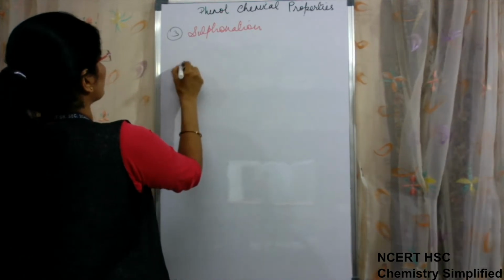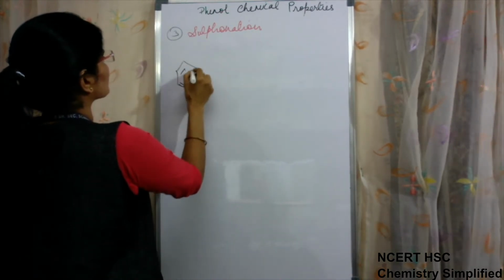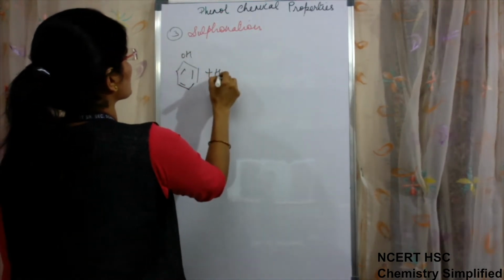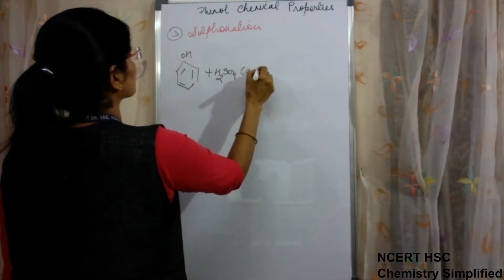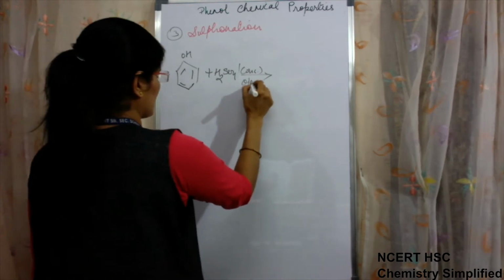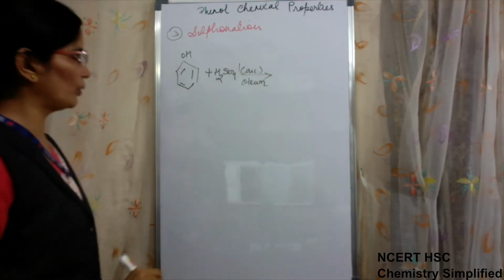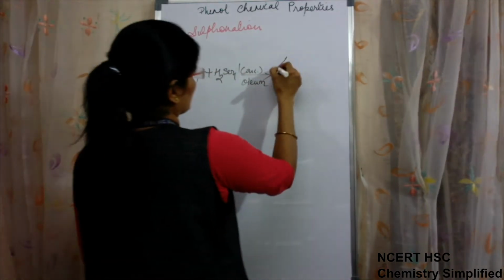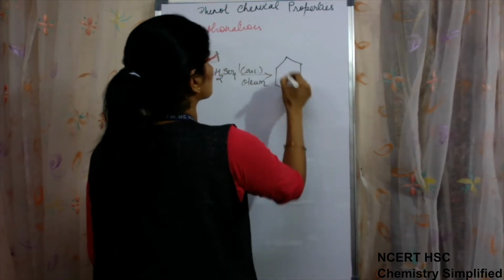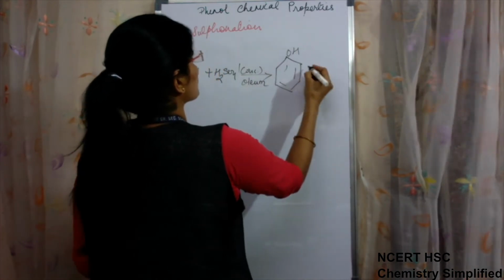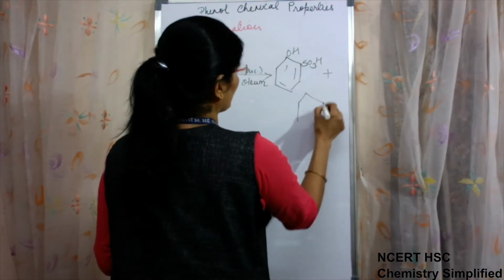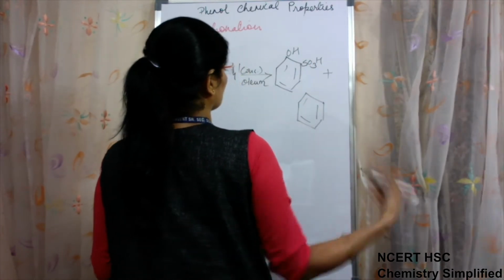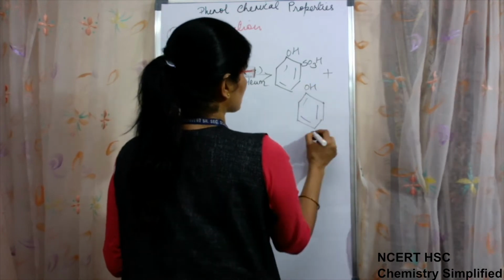Sulfonation, when phenol is treated with concentrated sulfuric acid, we say it is in the presence of actually oleum, then electrophilic substitution occurs on ortho and para positions.